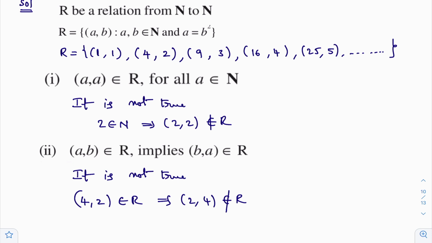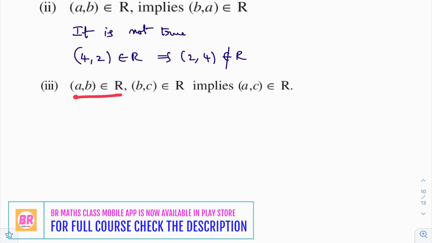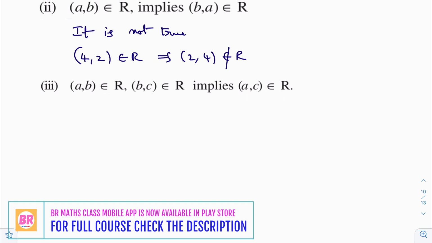I hope you understand this. Right. Now what are they asking in the third bit? You observe this third bit. (A, B) belongs to R, (B, C) belongs to R. When you take two ordered pairs like this in the relation, does (A, C) belong to R? I'll take a pair of ordered pairs which satisfy both the conditions. For example, does (81, 9) belong to the relation or not?